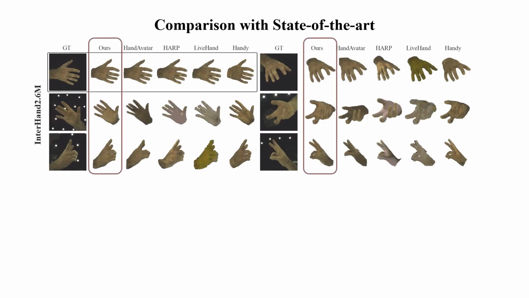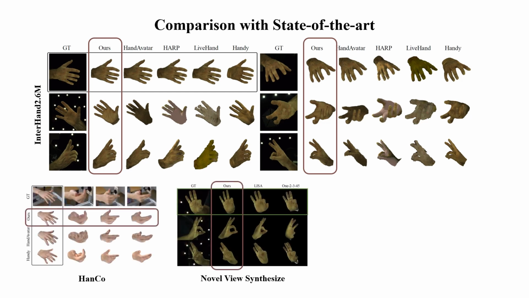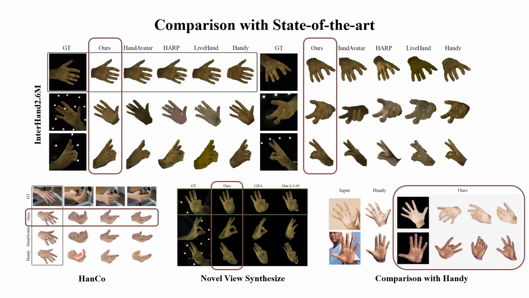We conduct extensive comparisons with recent related approaches for one-shot hand avatar creations. On both Interhand 2.6M and Hanko datasets, our results are significantly better than previous hand avatar creation approaches. We can also obtain better novel view synthesis performance. We further compare OHTA with the previous explicit one-shot approach Handy to show our model can obtain more photorealistic results.